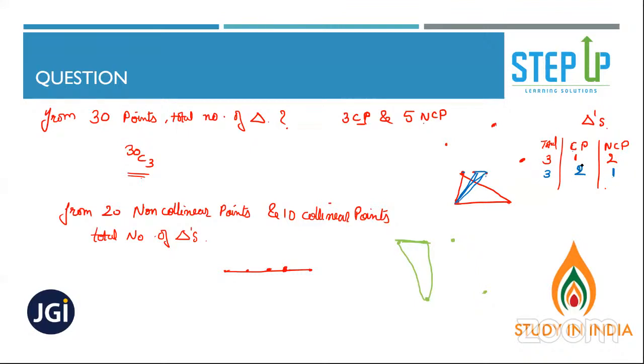If you take one point from collinear and 2 from non-collinear, you will get a triangle. But if you take all 3 points from non-collinear, you will still get a triangle.